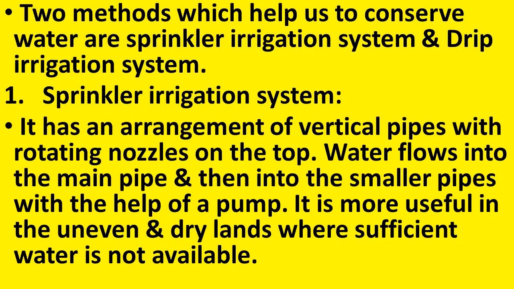Two methods which help us to conserve water are sprinkler irrigation system and drip irrigation system. First of all, let us discuss sprinkler irrigation system. It has an arrangement of vertical pipes with rotating nozzles on the top. Water flows into the main pipe and then into the smaller pipes with the help of a pump. It is more useful in the uneven and dry lands where sufficient water is not available.